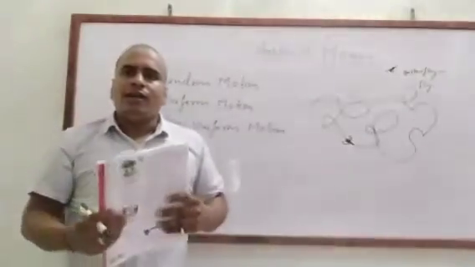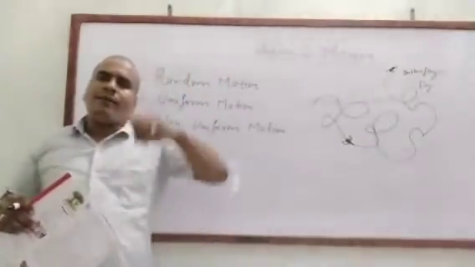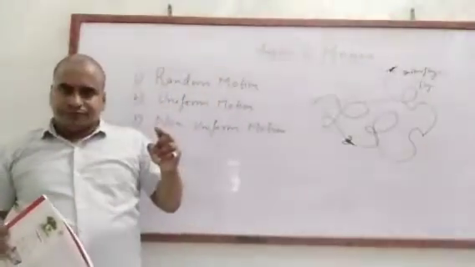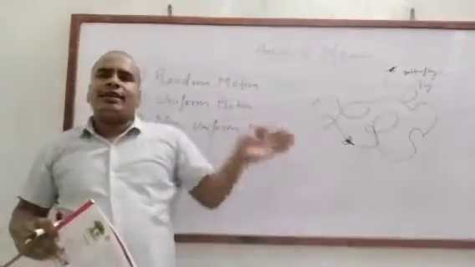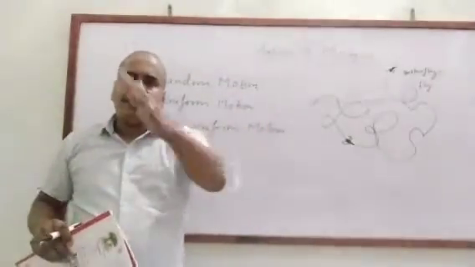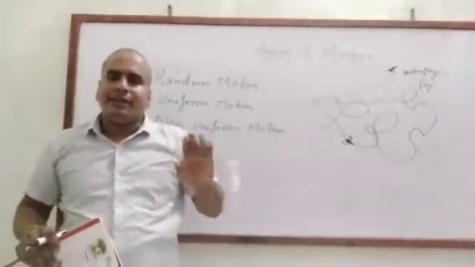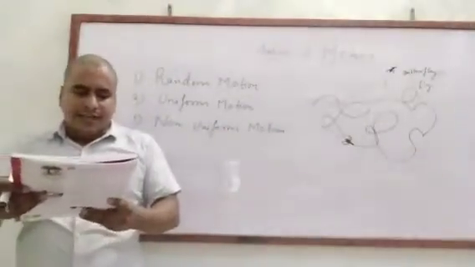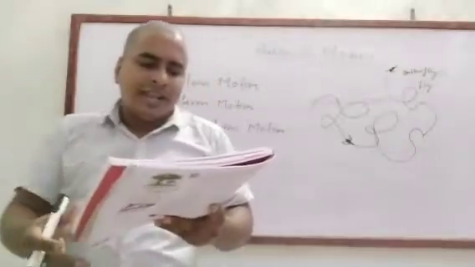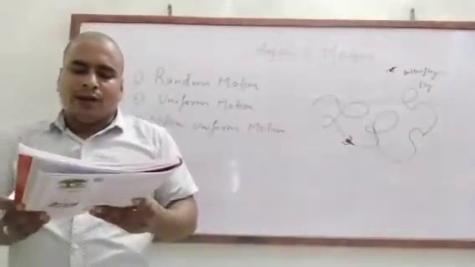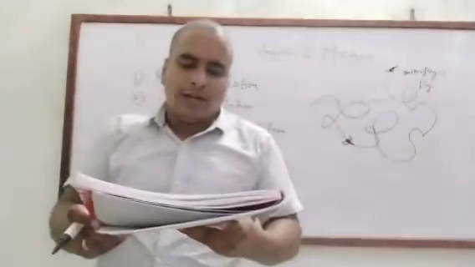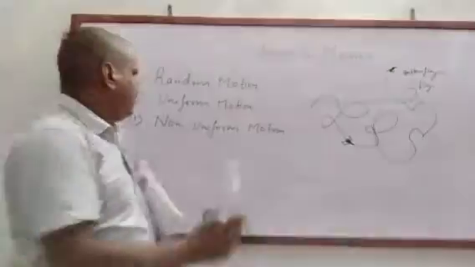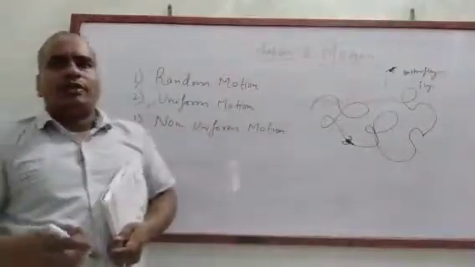Have you seen how a mosquito moves around your body, in your room? That is in a random way, randomly, up and down, left and right. Clear? So this is random motion. Some more examples given here: a flying mosquito, a flying kite, the motion of a football, and a hockey player on the ground are some examples of random motion. Clear?